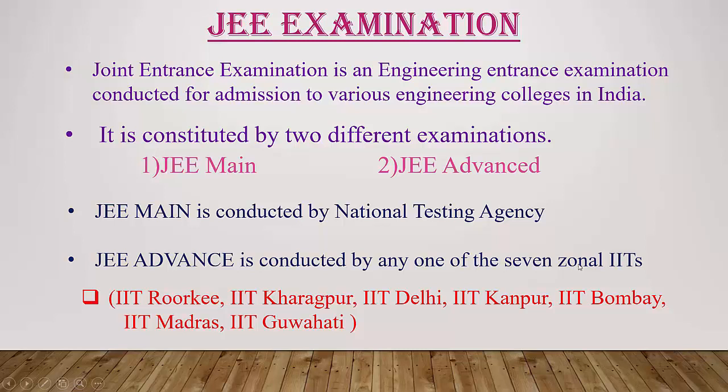What are the 7 zonal IITs? There are 7 IITs in our country, in India. That is IIT Roorkee, IIT Kharagpur, IIT Delhi, IIT Kanpur, IIT Bombay, IIT Madras and IIT Guwahati. So there are 7 zonal IITs. So the JEE Advanced exam will be conducted by them.